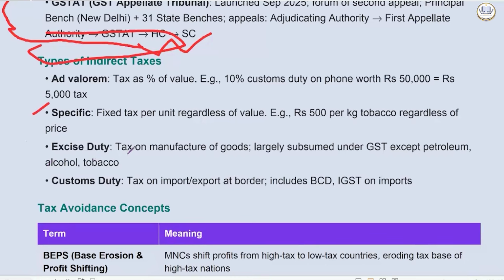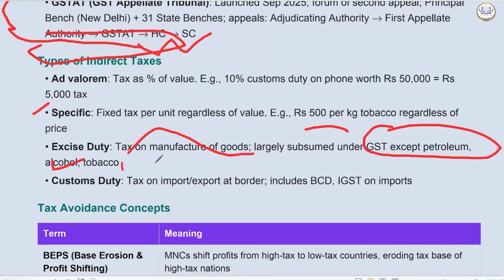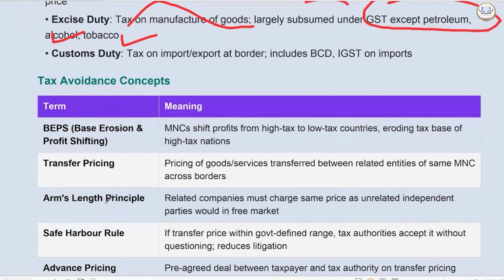Excise duties, tax on manufacturing of goods, largely subsumed under GST, except petroleum, alcohol, and tobacco, which are still outside. Custom duty, tax on import or export at border. It includes IGST, BCD. On imports, there are different taxes which are applied. Okay, you don't need to go deep into it.